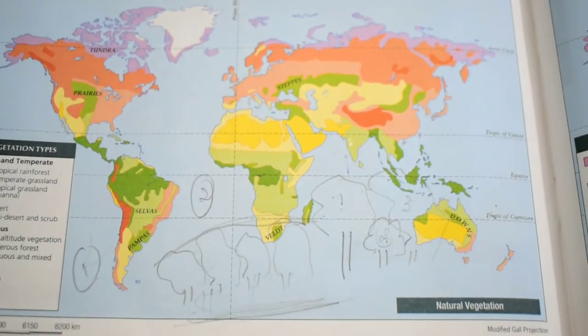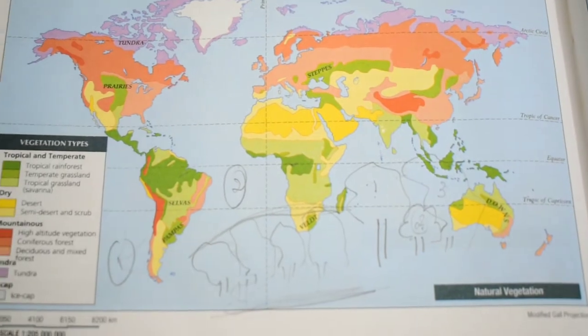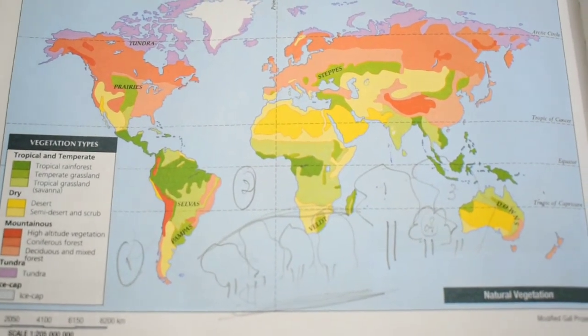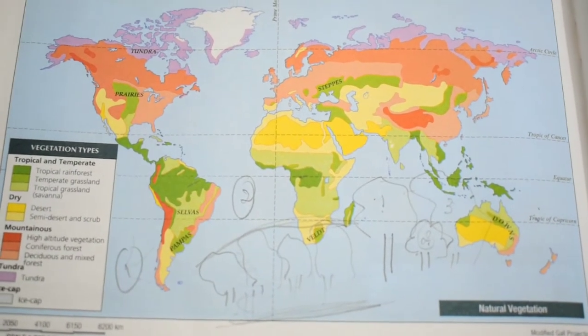So this was about the vegetation and how humans have adapted to these climatic conditions. In the next video lecture, we'll be dealing with the other climatic region, that is the monsoonal type of climate.